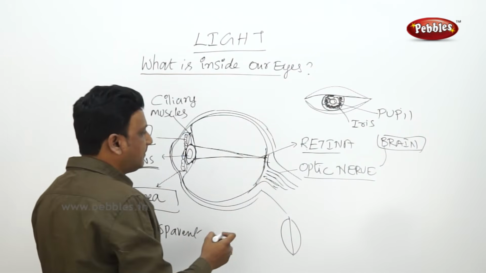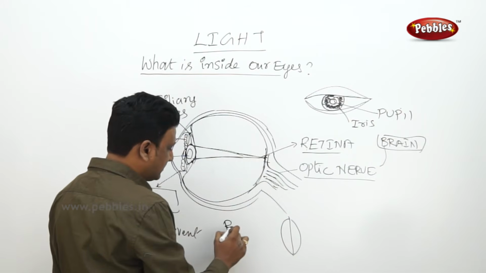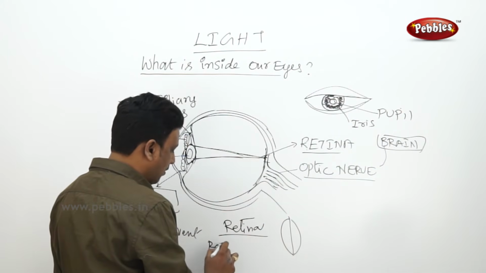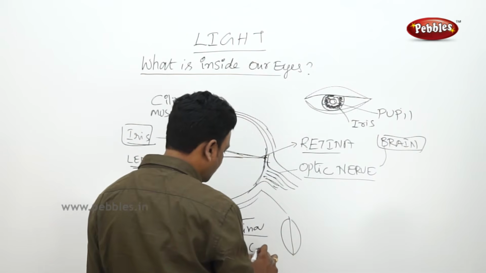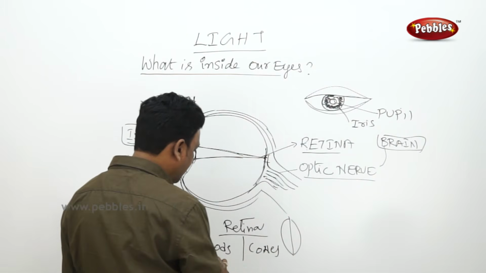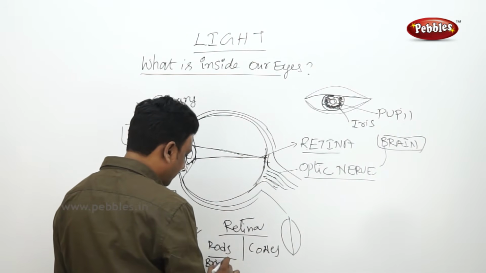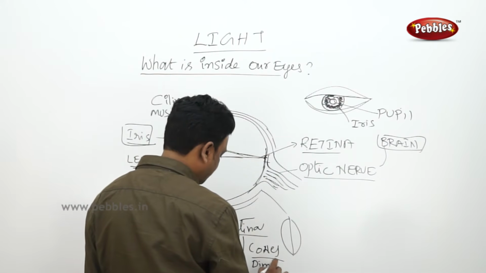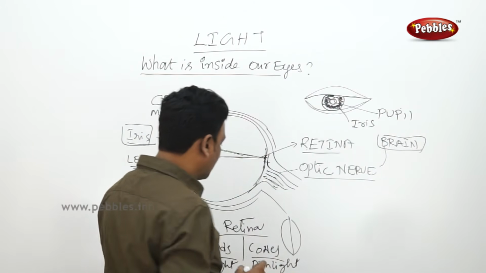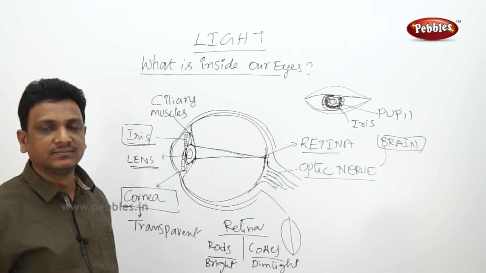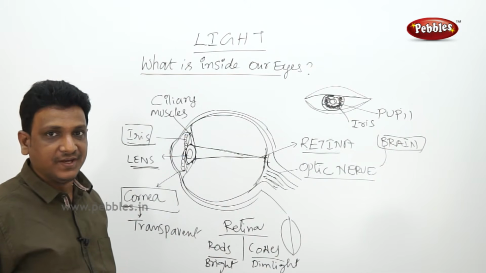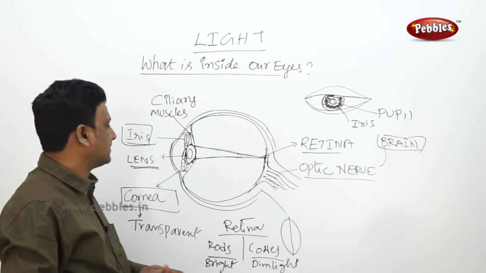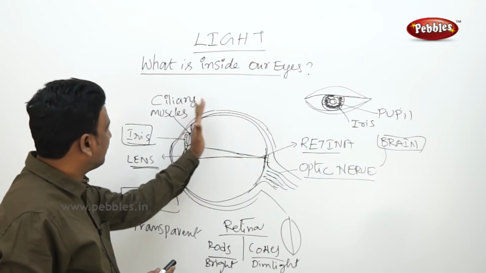Your retina has two kinds of cells, rods and cones. Rods deal with bright light, and cones deal with dim light or night light. These are the special cells of the retina, by which the identification of objects takes place. So this is the structure of the eye.